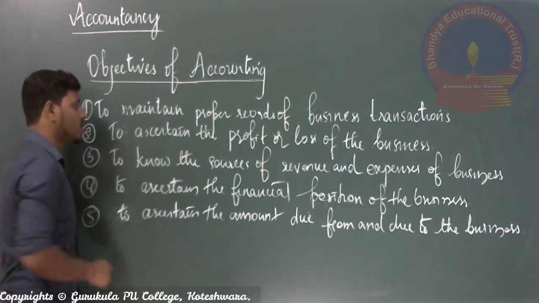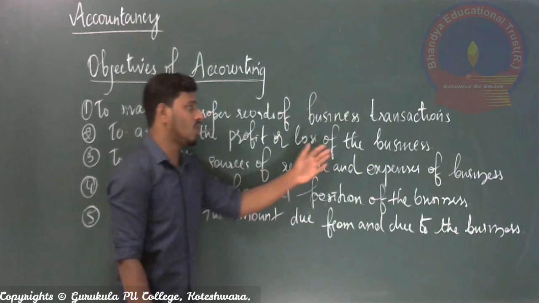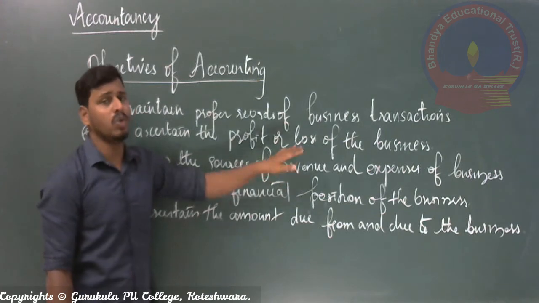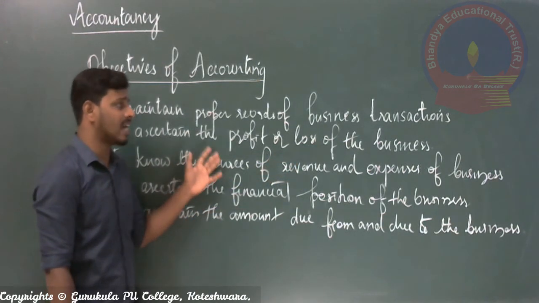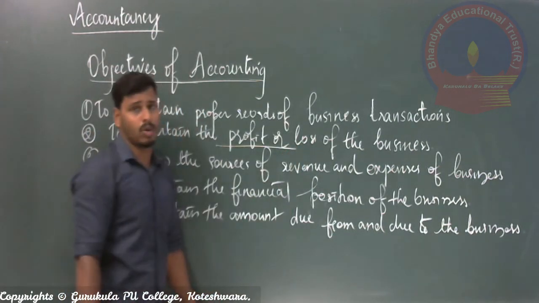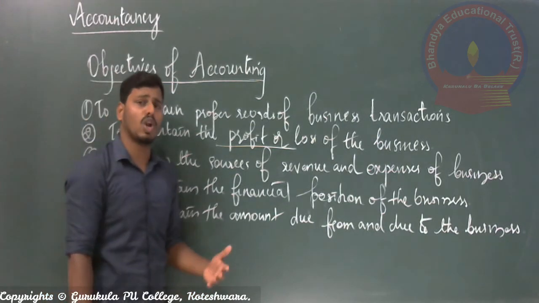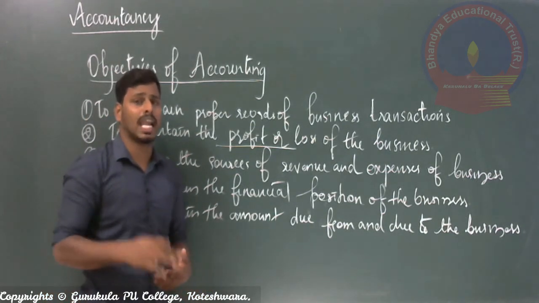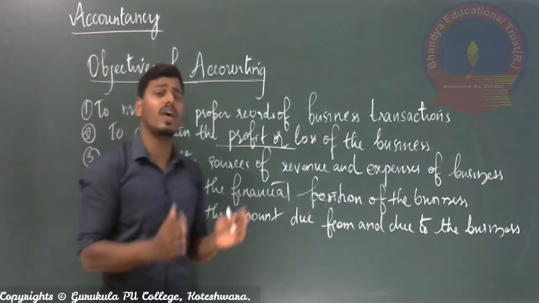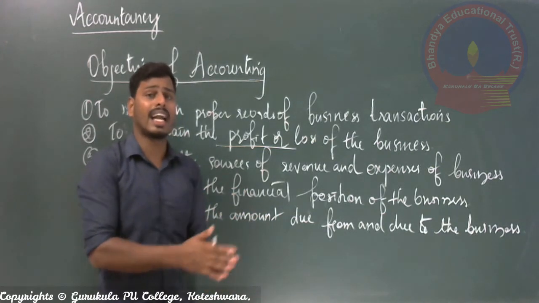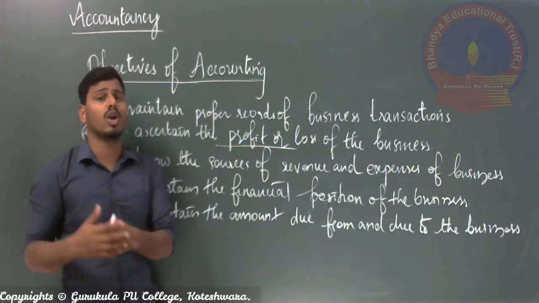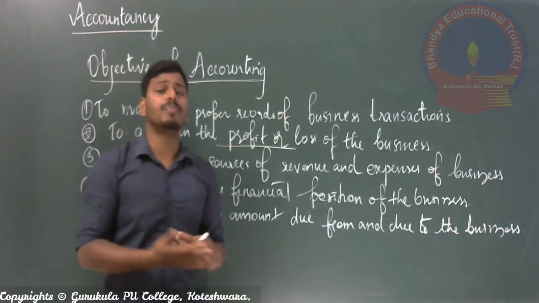And the second one is to ascertain the profit or loss of the business. This is the key objective of preparing accounting transactions. We perform various transactions day by day in the business organization only to maximize the amount of profit. What is the amount of profit or loss we get in this year? It has to be calculated. And how can we calculate it? Without recording those transactions in the books of account, remembering all those things and calculating the profit or loss is impossible for any employee of the organization.